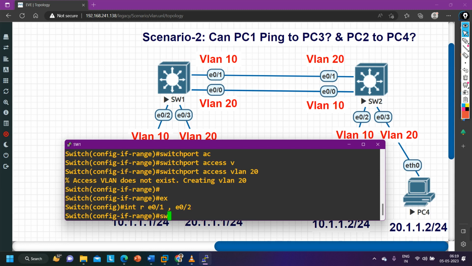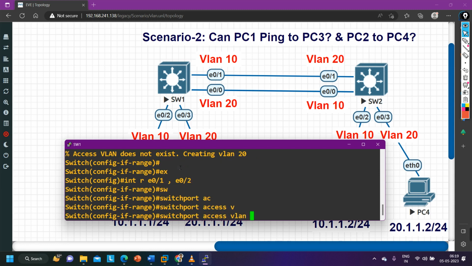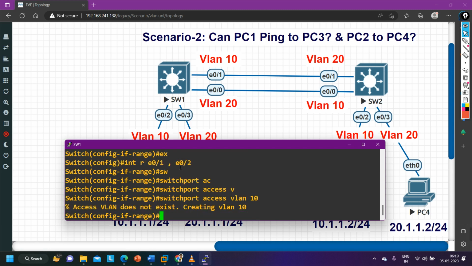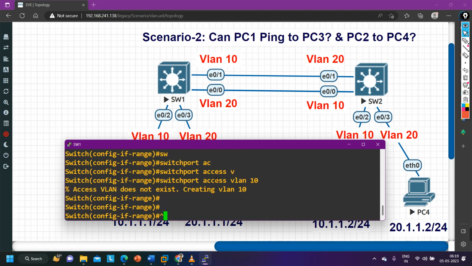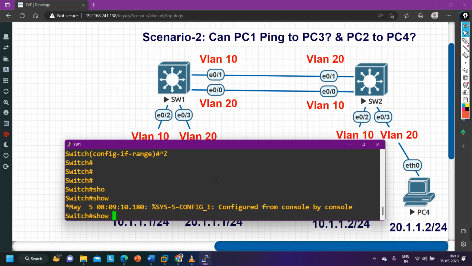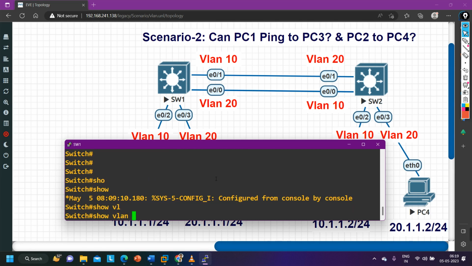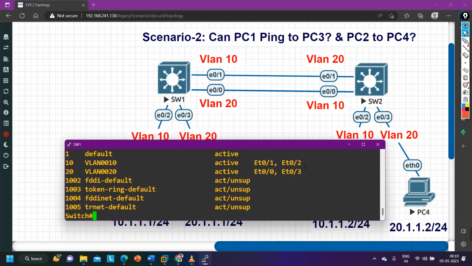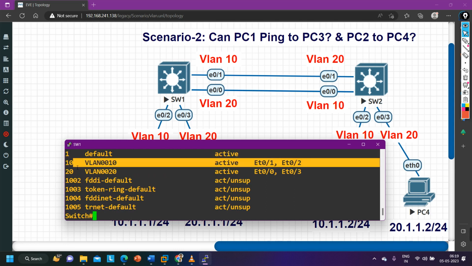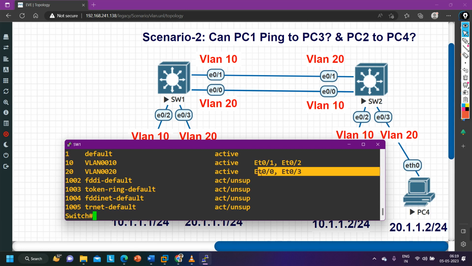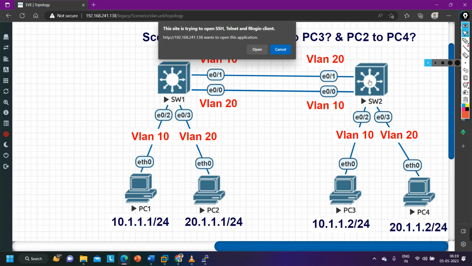These two ports are member of VLAN 10, so switchport access vlan 10. Done. If you want to verify, show vlan brief, guys, you can see E0/1 and E0/2 are member of which VLAN? VLAN 10, and E0/0 and E0/3 are member of which VLAN? VLAN 20. Done. Let me configure switch number 2.